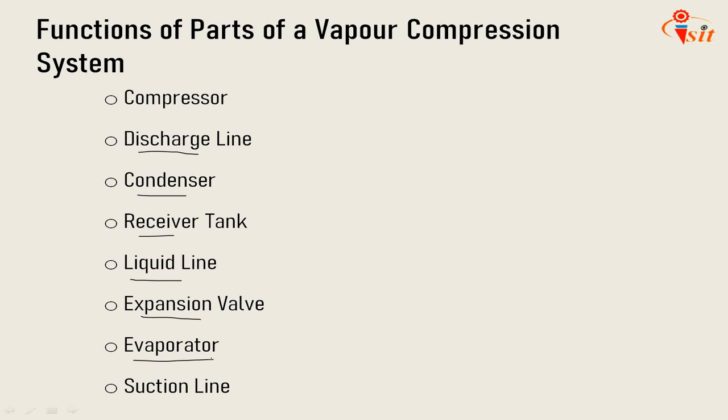The evaporator, as the name implies, provides a heat transfer surface through which heat can pass from the refrigerated space into the vaporizing refrigerant. So it converts the liquid refrigerant from the expansion valve to vapor. The last one is the suction line. A suction line conveys the low pressure vapor from the evaporator to the suction inlet of the compressor. The compressor requires the vapor form of refrigerant to compress, so the evaporator has to convert all the liquid particles into vaporized form.